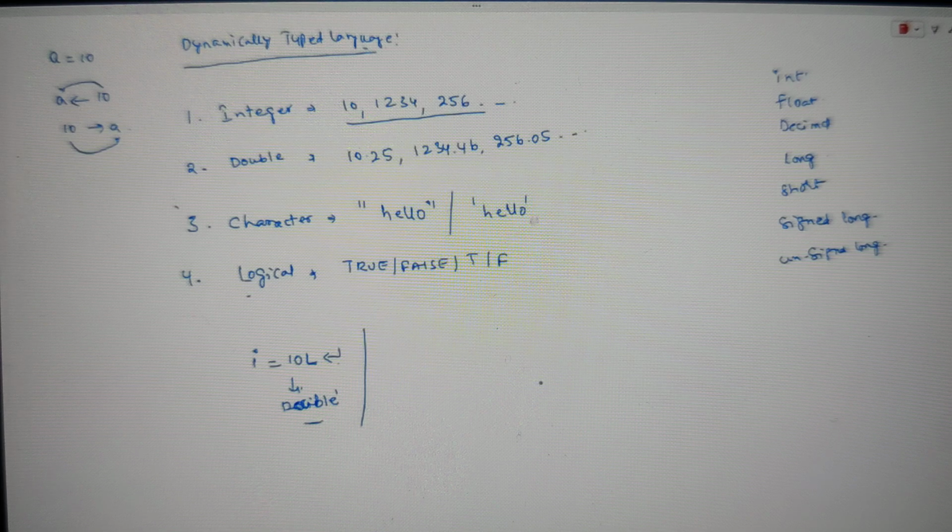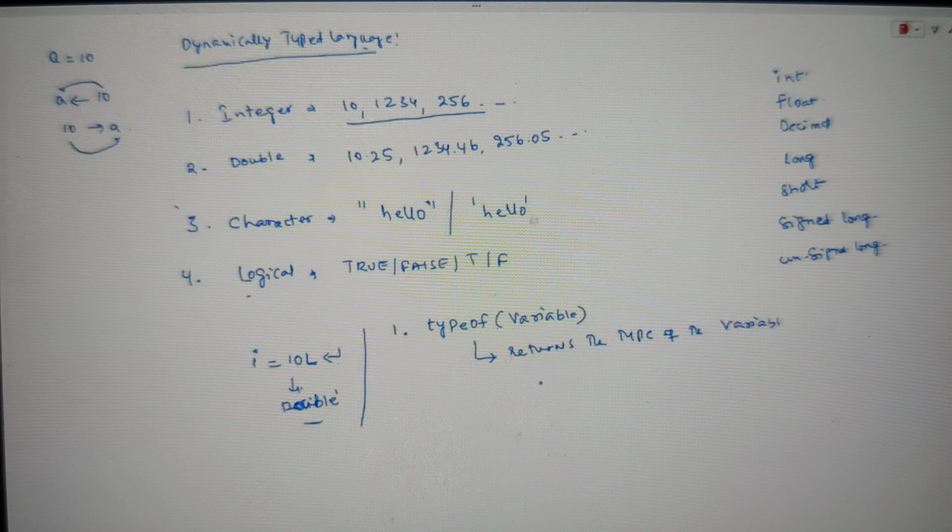Functions are nothing but pieces of code. Whenever you want to perform some kind of process or operation, pass the input and get the output. You need not write any code for that. So the first and most important function we are going to discuss, guys, is typeof. Typeof is the name of the function, guys. If you give it the variable, it is going to return the type of the variable.